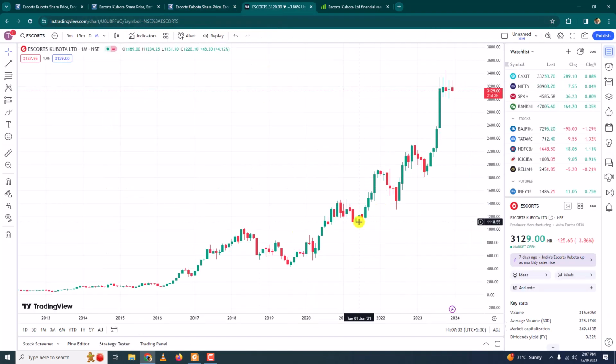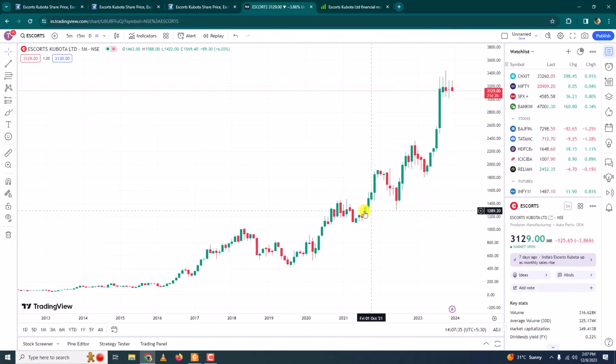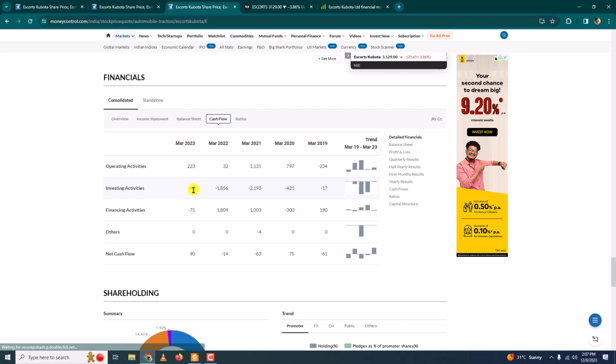is reflected here. Okay, now I'm not going to say that due to this investment we can see the increased price. I'm sorry, I cannot say that only due to investment the share price has increased. We cannot say that, but investment plays a major role. When a company invests in other things, it tends to grow. Okay, so the money invested in this year and this year can be seen here. Okay, but this year the company has not invested much, which is not a good sign.